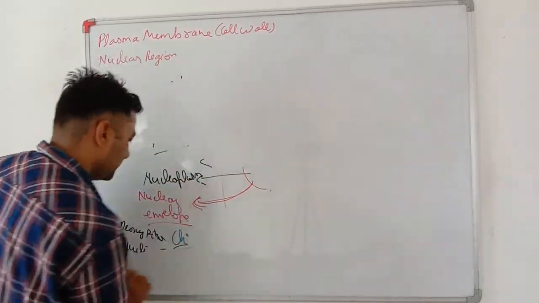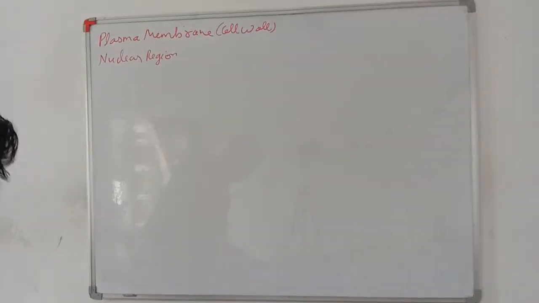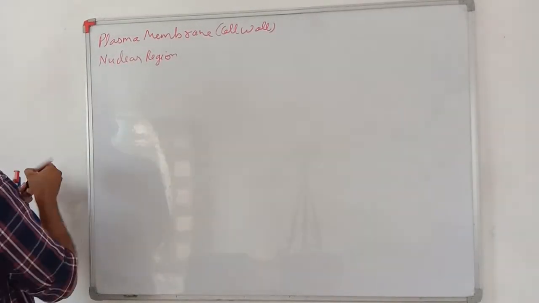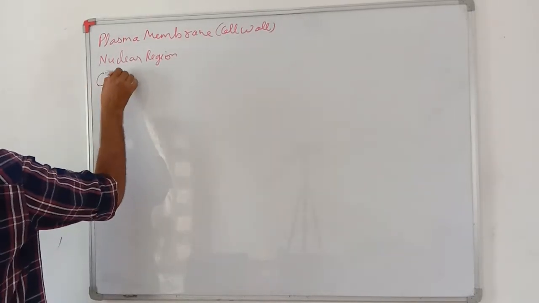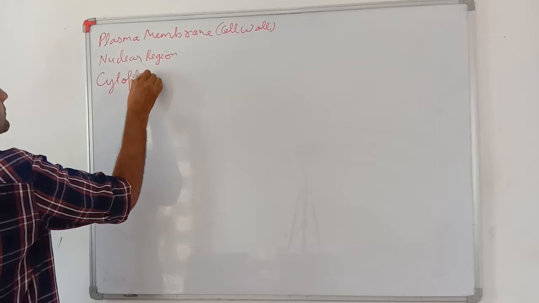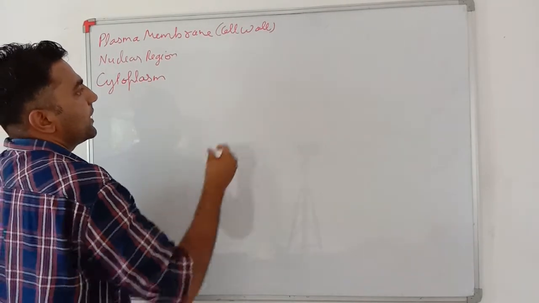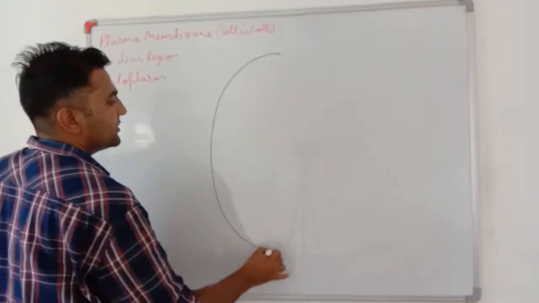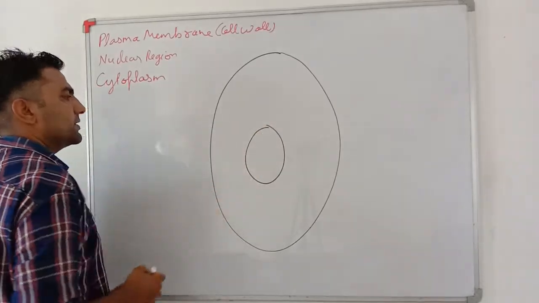Now, very important, is the cytoplasm. Plasma membrane is in each and every cell. Okay, the central part is the nucleus.